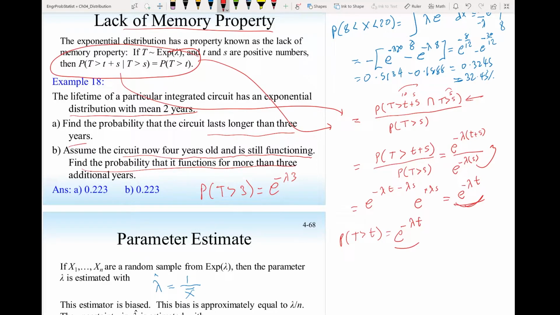Find the probability that it functions for more than 3 additional years. That will be the same thing: probability t larger than 3, given that it has already been working for s equals 4 years. That is the same as the probability t larger than 3, and you should get the same answer.